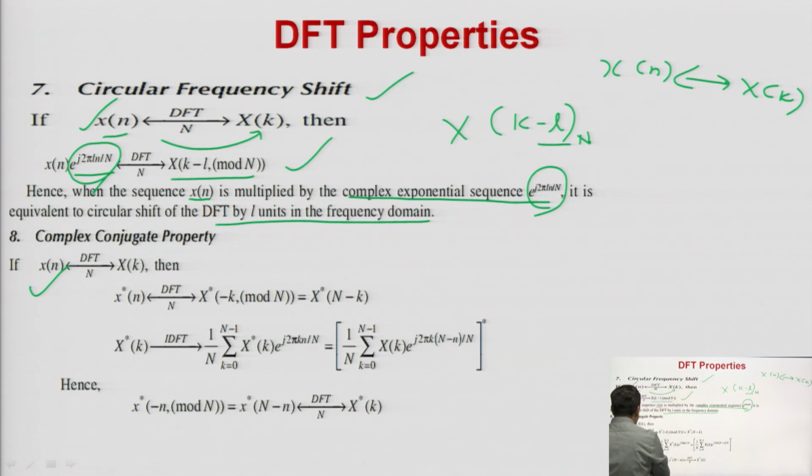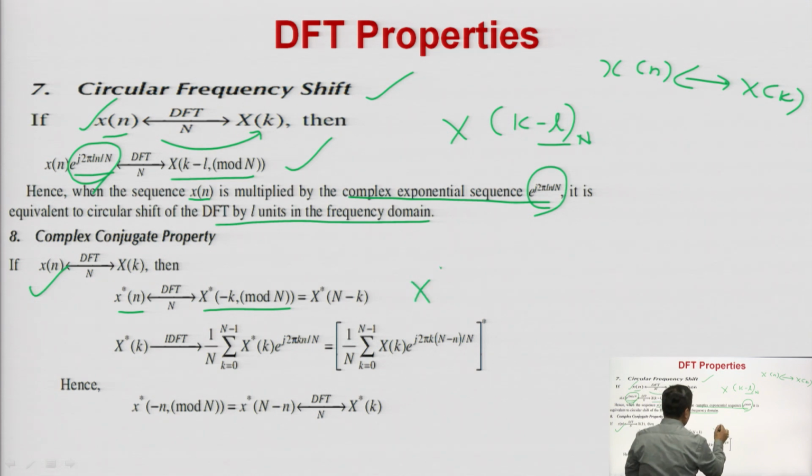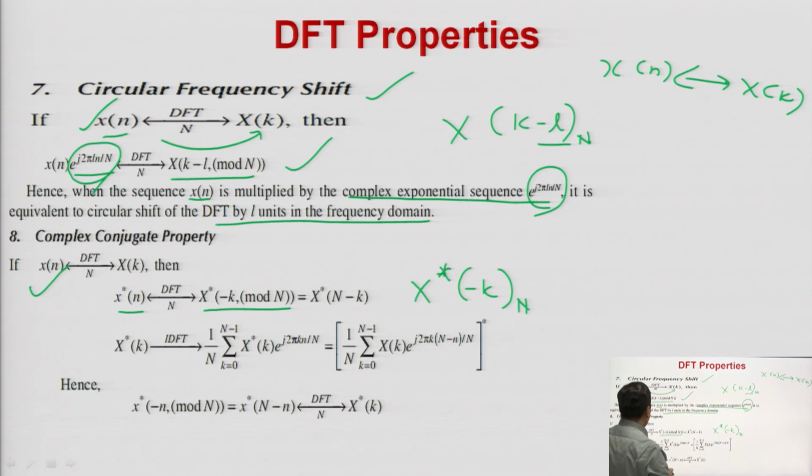Then as per the complex conjugate property, the DFT of x conjugate of n will be X conjugate of minus k mod N, or you can write X conjugate of minus k with period of N. You can prove this by taking the IDFT: 1 upon N summation k 0 to N minus 1 of X conjugate k into e to the power j 2 pi kn by N. Then you take the conjugate of the whole term, and you get x of conjugate n, and you can prove this property.